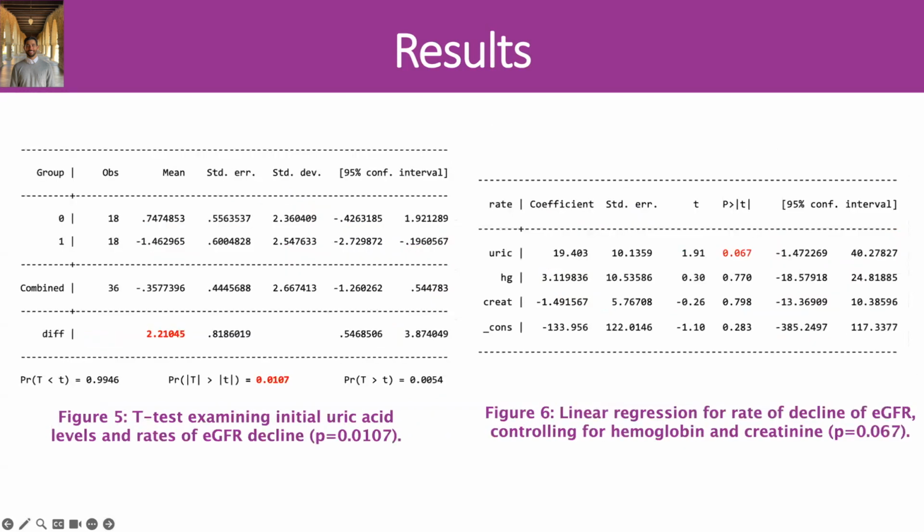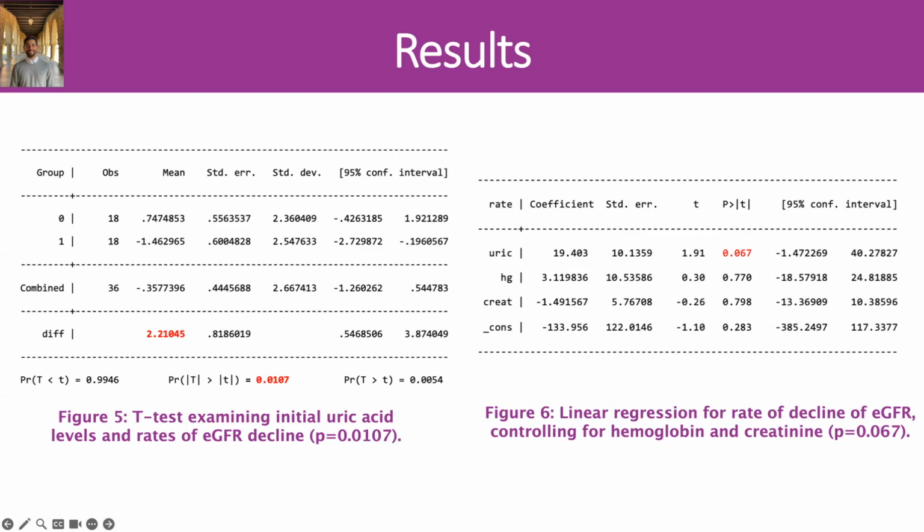So the first of which was shown in figure 5 with the t-test. This t-test was conducted on patients' initial uric acid values and compared to their rate of eGFR decline. And our finding indicates that there was a statistically significant relationship between initial uric acid levels and the rate of eGFR decline over time, which is shown in red with a p-value of about 0.01.